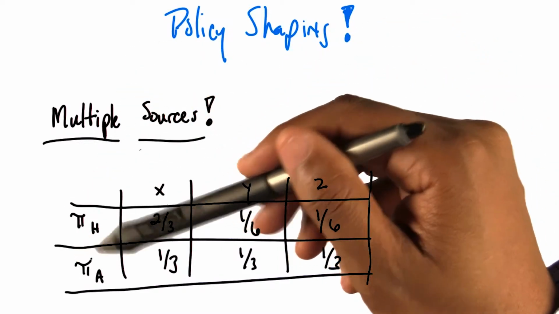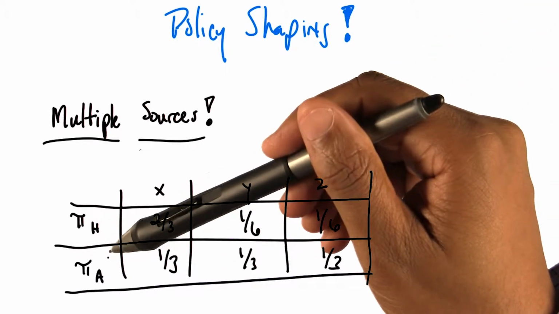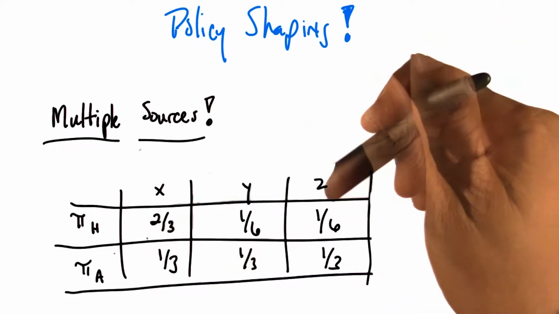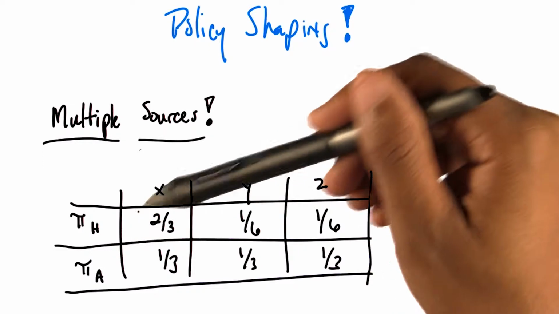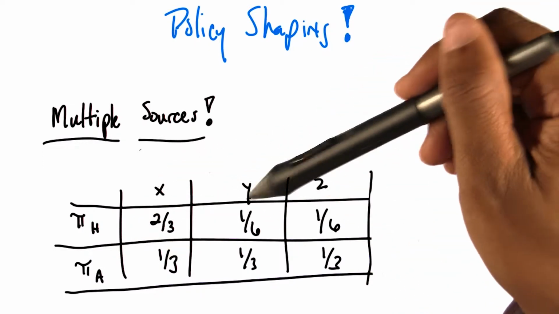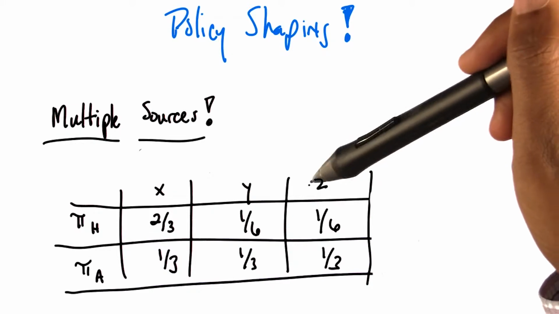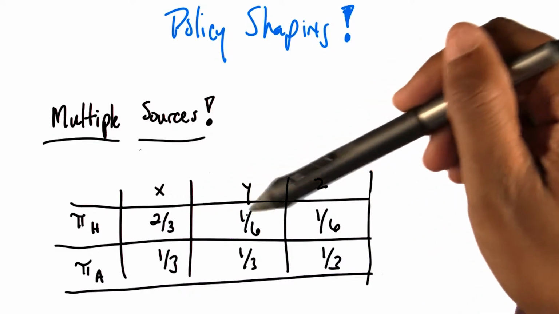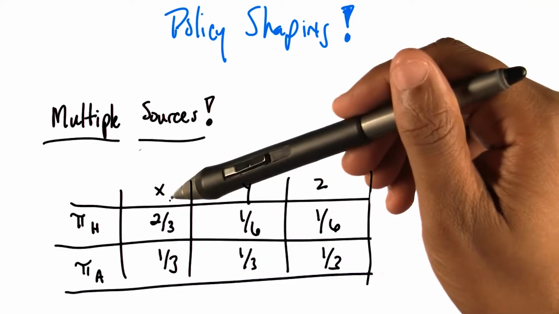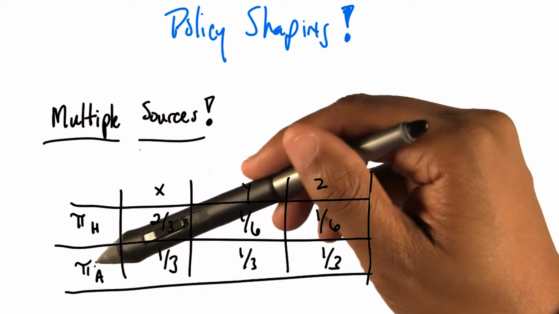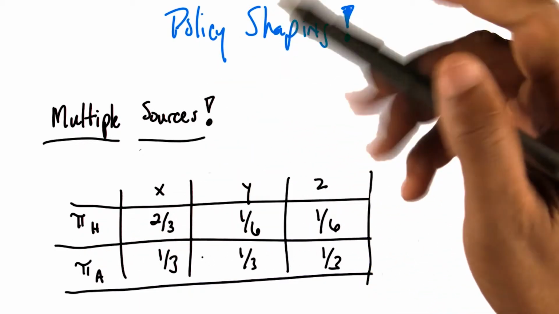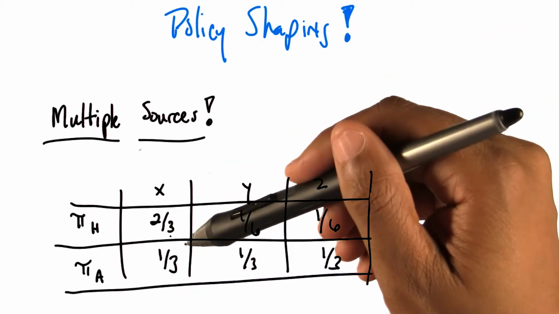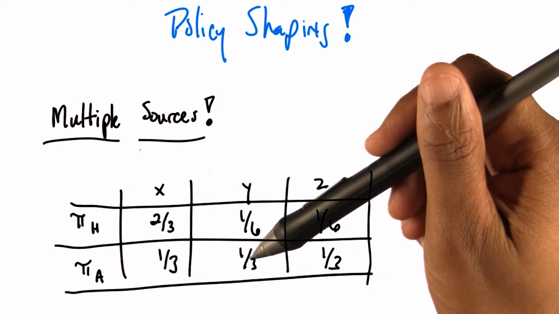Let's imagine that I've got some algorithm that runs around in the world on its own and learns distributions over actions in every given state, okay? And it says after a little while that the probability that action X is optimal is a third, action Y is optimal is a third, and action Z being optimal is also a third. And so now I've got two sources of information. I have what the humans told me, and I know that it's 2/3, 1/6, 1/6 because math, and I've learned from experience so far that all actions are equally likely. Which is pretty non-committal. In fact, it might be what happens when you start off. If you had to choose an action in this case, which action would you choose?